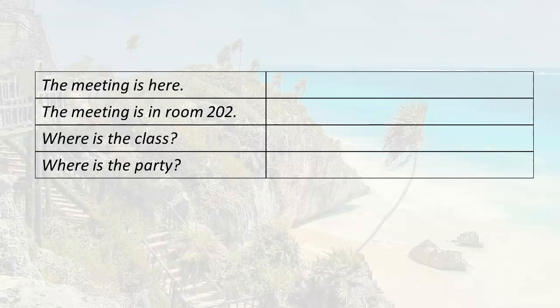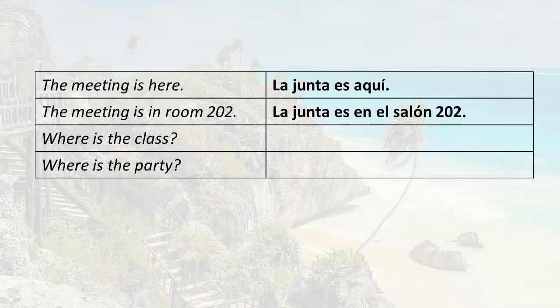So a meeting is an event. If I'm talking about the location of an event, I have to use the verb ser. If I want to say the meeting is here, I would say La junta es aquí. Now that might sound funny to you because you're always conditioned with location to use estar, but remember this is an exception. We're talking about an event, so we use the verb ser. La junta es aquí. The meeting is in room 202. La junta es en el salón 202.